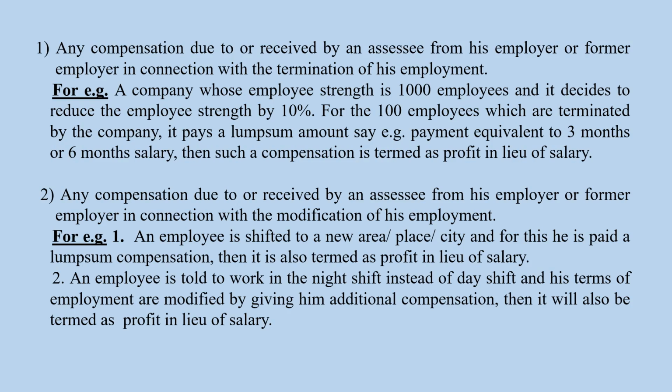Any compensation due to or received by an assessee from his employer or former employer in connection with the termination of his employment is termed as profit in lieu of salary. For example, a company whose employee strength is 1000 employees decides to reduce the employee strength by 10%, then for the 100 employees which are terminated by the company, it pays a lump sum compensation of say a payment equivalent to 3 months or 6 months salary. Then such a compensation is termed as profit in lieu of salary.